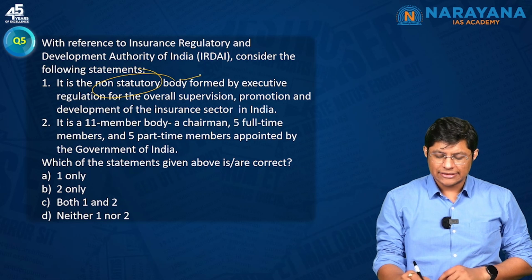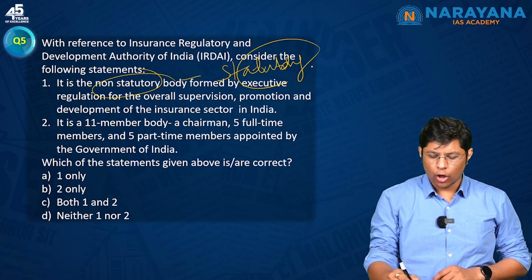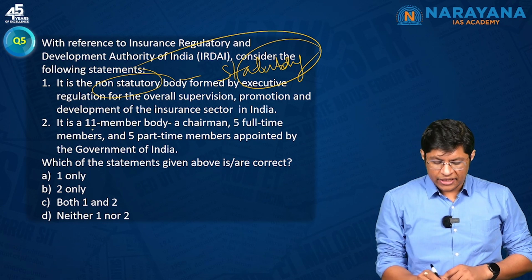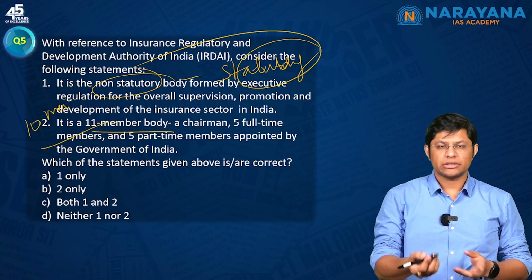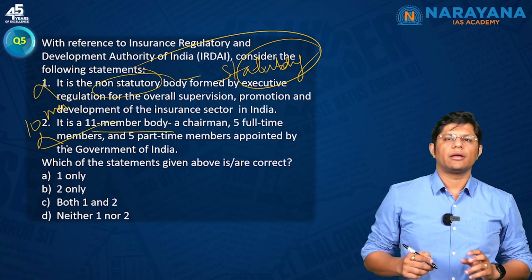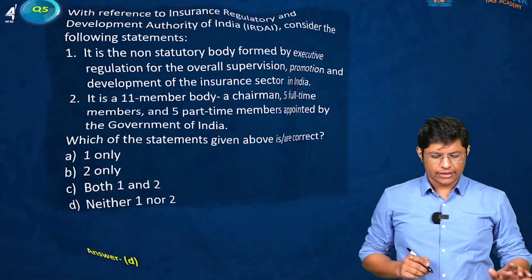Next, with reference to IRDAI, it is non-statutory. Wrong. It is a statutory body. It was formed by passing a law in the parliament. It is a 11-member body. Wrong. It is a 10-member body. So both the statements are incorrect, which means option D has to be the correct answer.